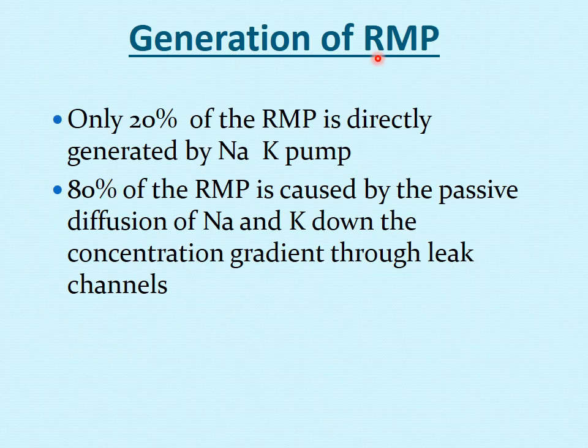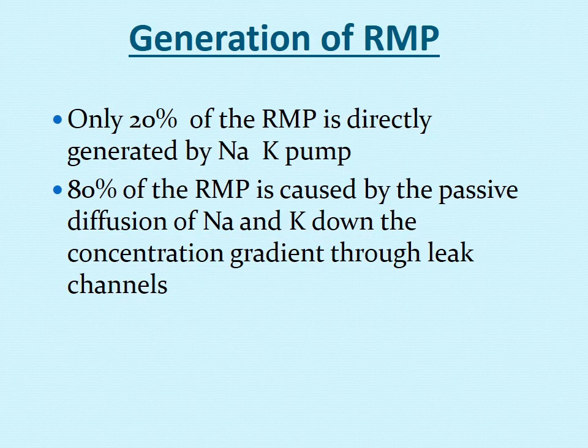So now let's start the generation of RMP with the key points. We will see that 20% of the resting membrane potential is directly generated by the sodium potassium pump, and 80% of the RMP is generated by the passive diffusion of sodium and potassium down the concentration gradient through the leak channels.